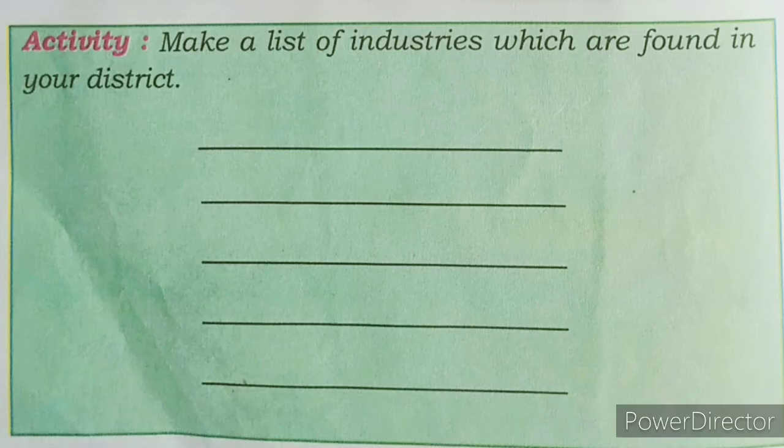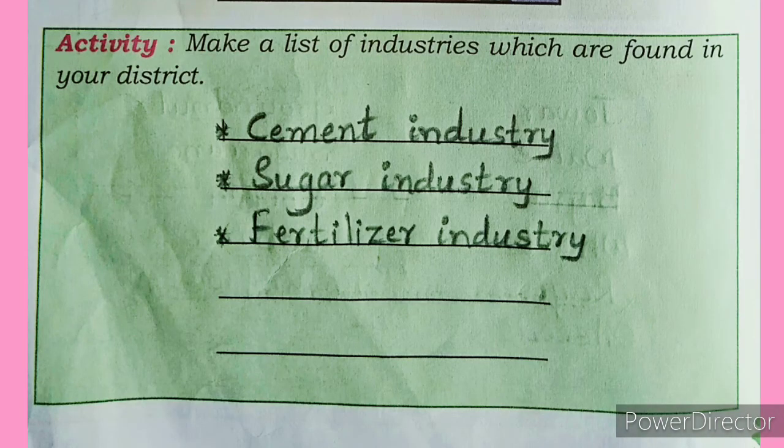Yes. For example, your district is Bagalkot. So which industries are there in Bagalkot district? Yes, you can write it here. Cement industry, sugar industry, fertilizer industry. These are the industries which are found in Bagalkot district. So complete this activity, children.